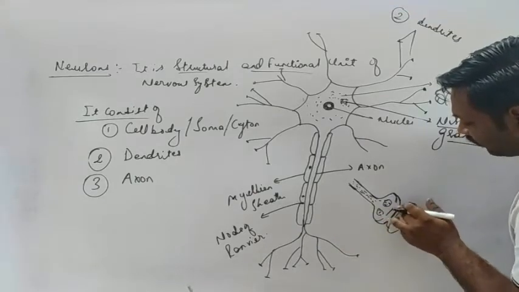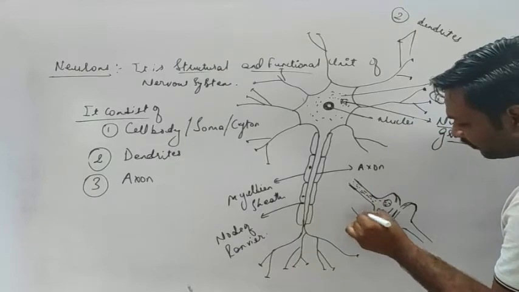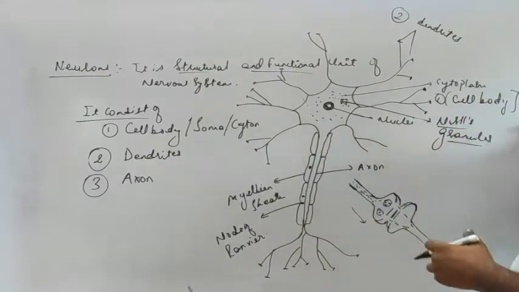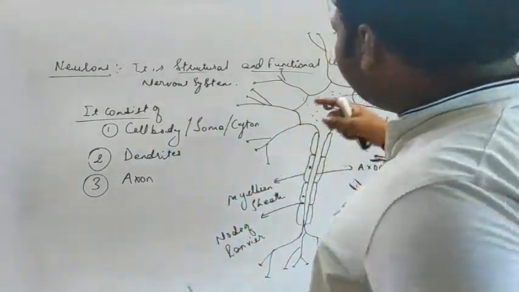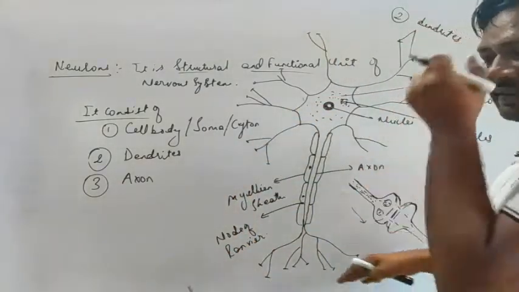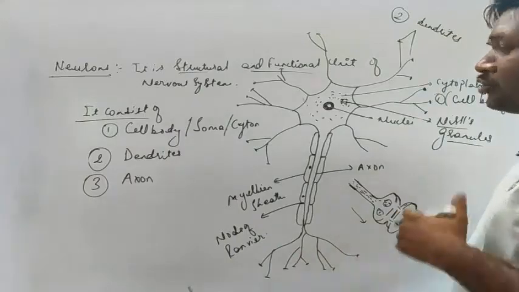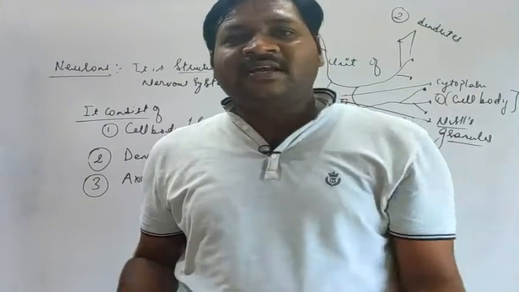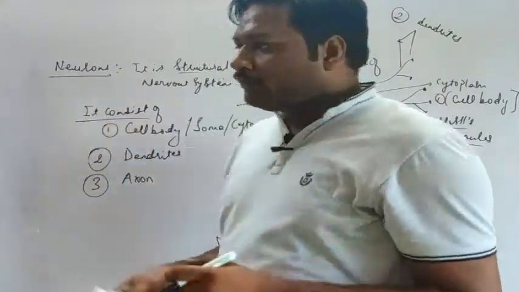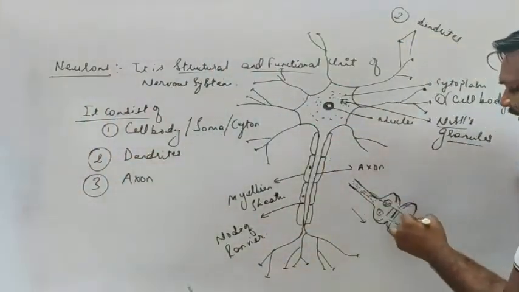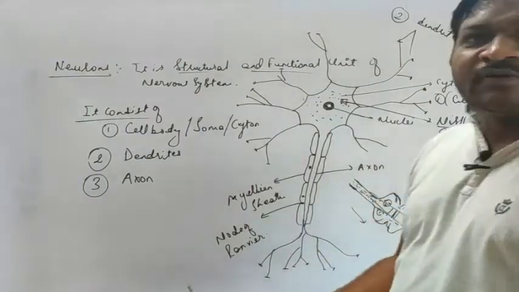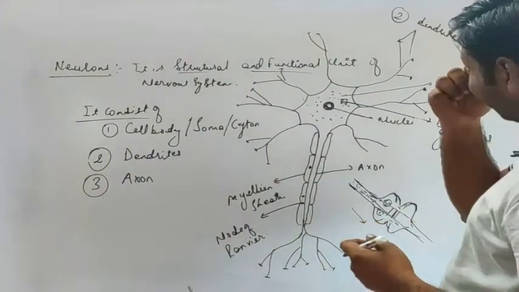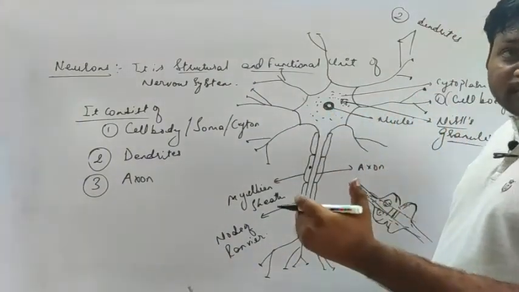So here the electrical impulses are being received by another neuron connected at the end of the synaptic knobs. Wherever synaptic knobs are present, there is an attachment of the synaptic knob of another neuron. In this way, the signals are transported from one place of the body to another.